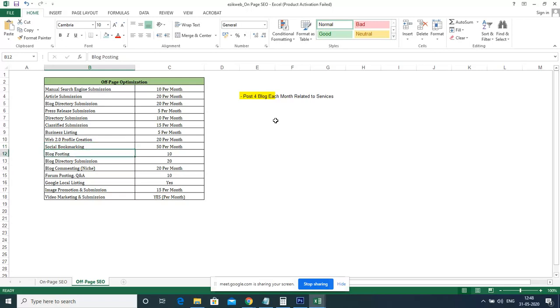And similarly, blog posting is the one I already told you. Blog data submission is a repeated word, and blog commenting is where, in the blogs related to the industry, we will be commenting saying, hi, we are doing these X and Y services, and we are experts in this, etc. So those are blog posting.